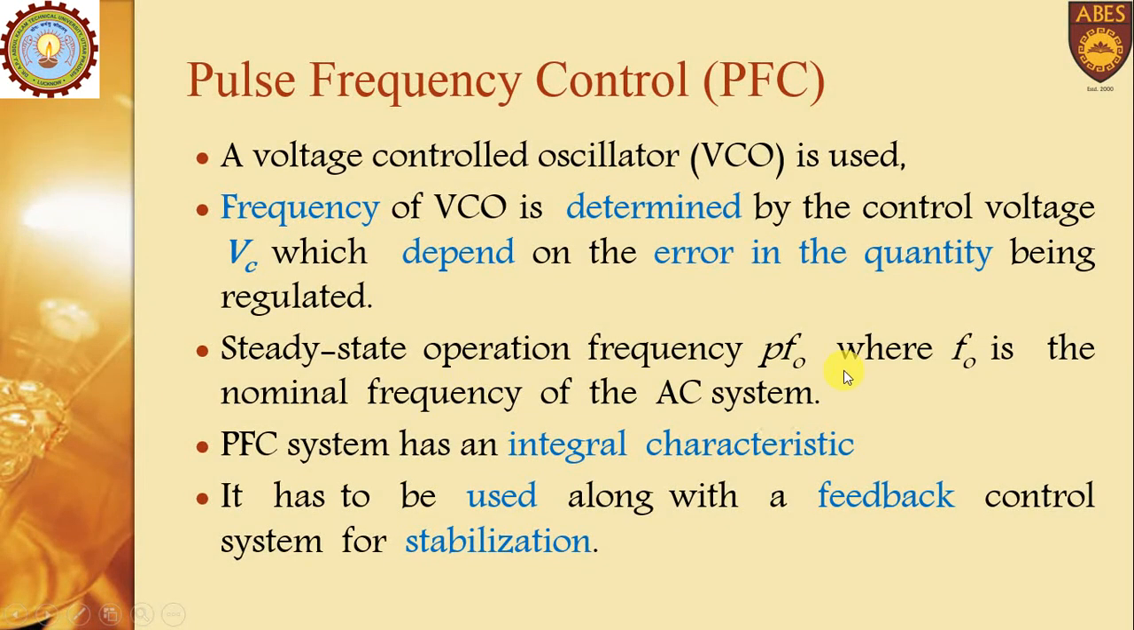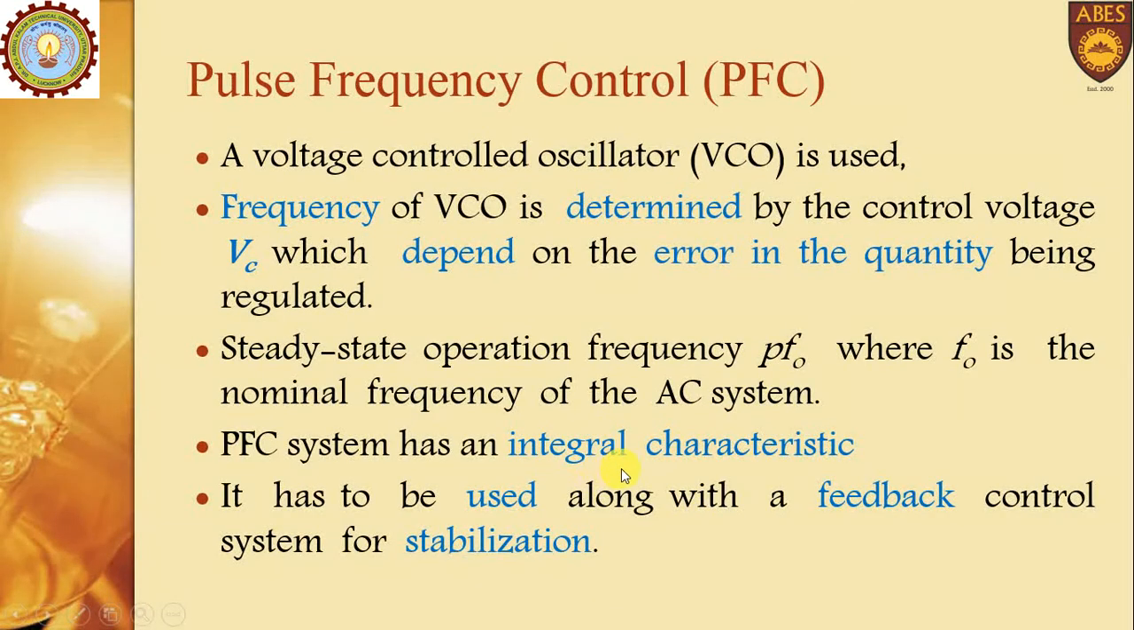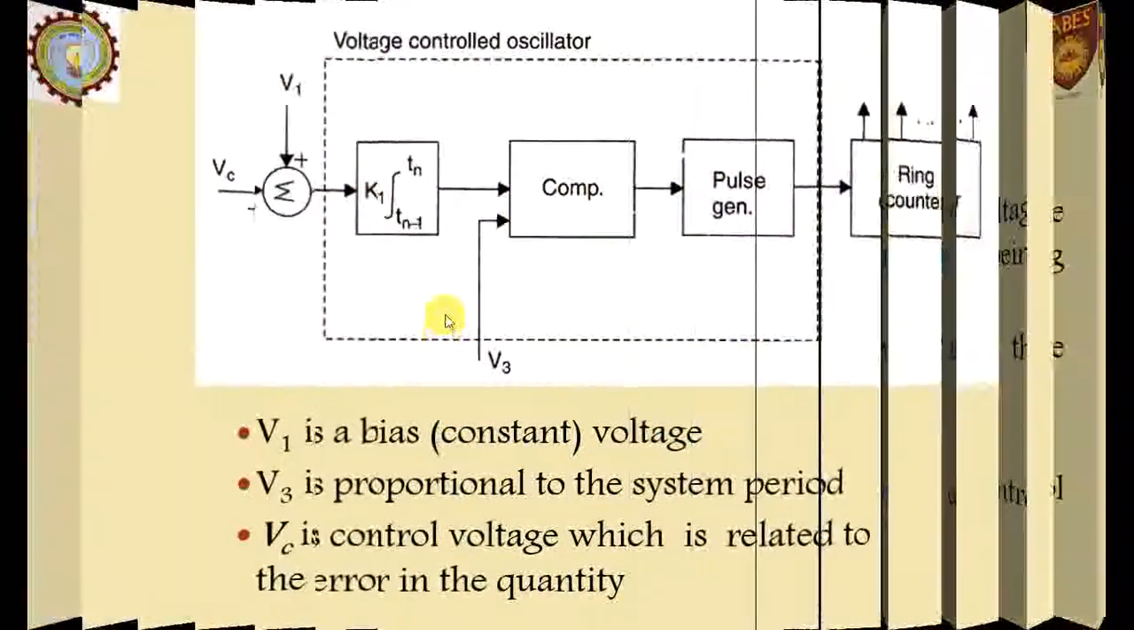Then steady state operation of frequency is Pf naught, where f naught is the nominal frequency and P is the number of pulses. The EFC system has an integral characteristic, where it has a property like an integral action. So it has to be used along with the feedback control. Because of the integral characteristic, it has to be used along with feedback for maintaining stabilization.